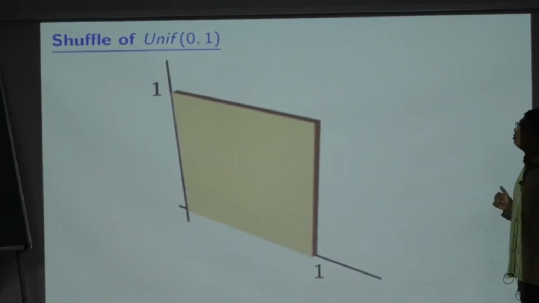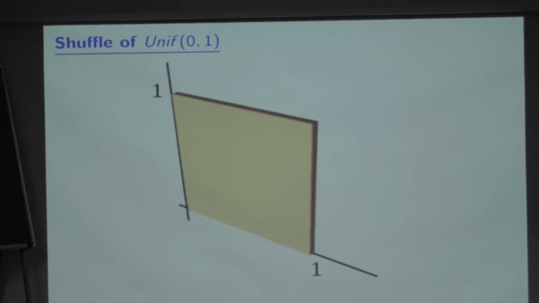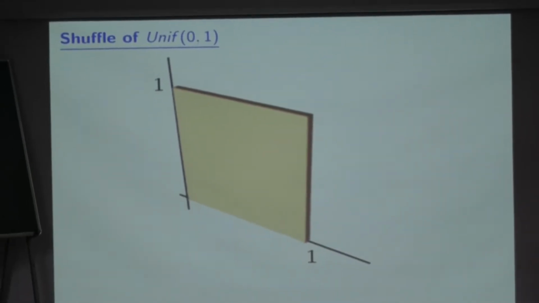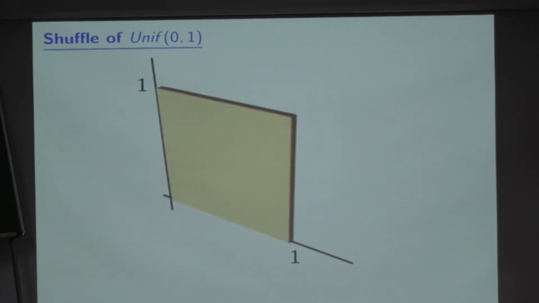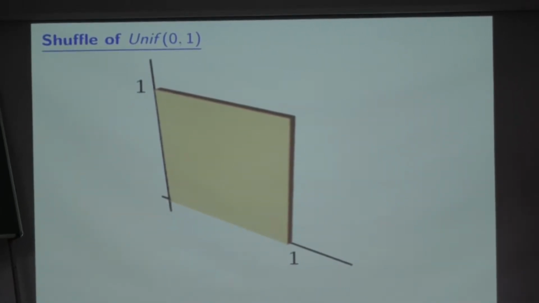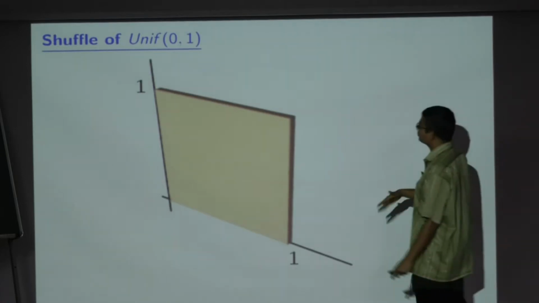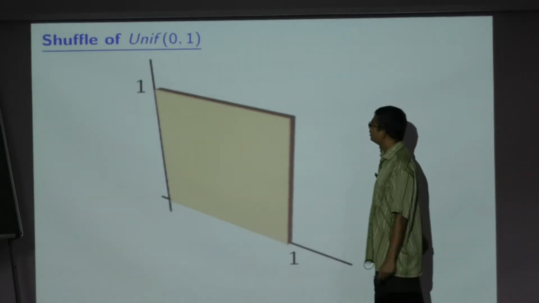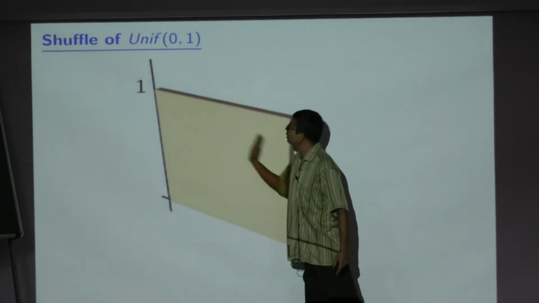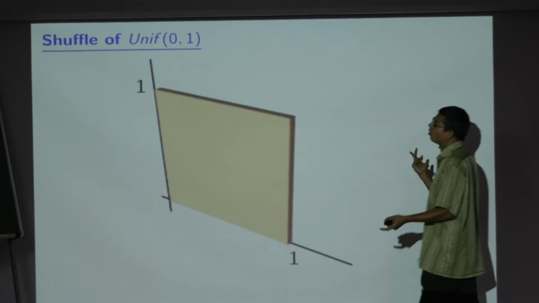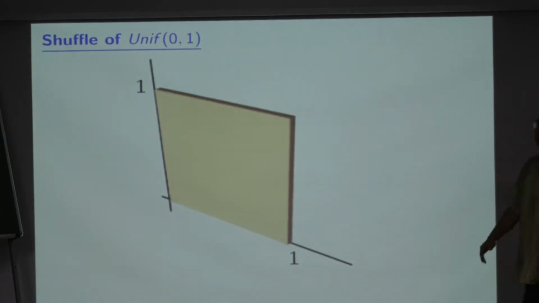So I will start with uniform 0, 1. Now we are going to the proof of the theorem. In the case of normal 0, 1, we had one type of symmetry: it is symmetric around the center. In the case of uniform 0, 1, this is the density that I visualize as made of cardboard. Everything is symmetric because everything looks exactly like everything else, so you have a lot of scope for flipping things around.